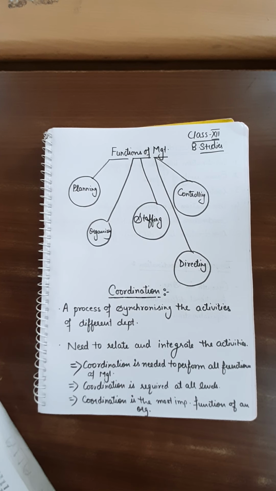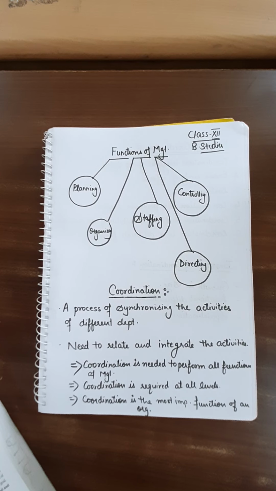This function is also known as the backward looking function. In this, we will find the deviation between the actual performance and the planned performance. Then again, we will move back to planning. Whatever deviations we have found in controlling, again we will plan for the same. Then organizing, staffing, directing, controlling will take place for the deviations.